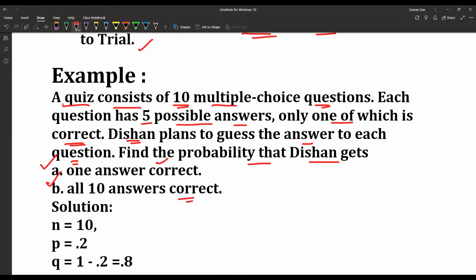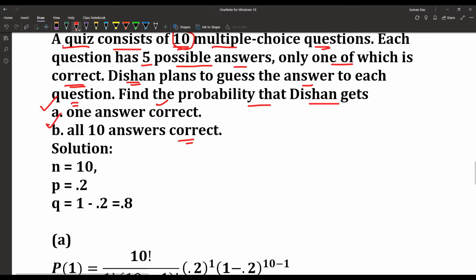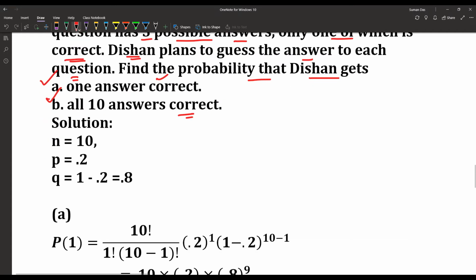Now, according to the question, we have 10 multiple choice questions. That means the number of trials, small n, is 10.